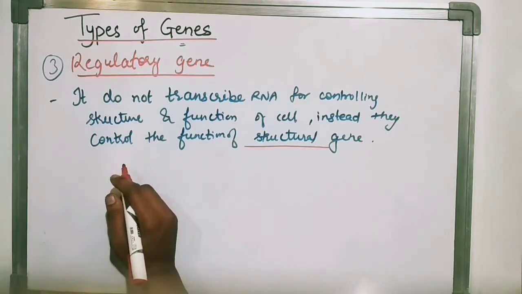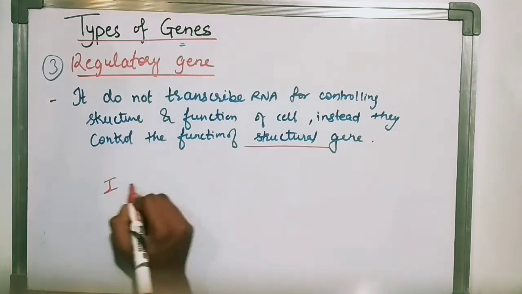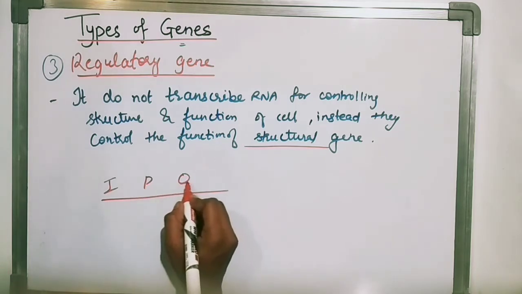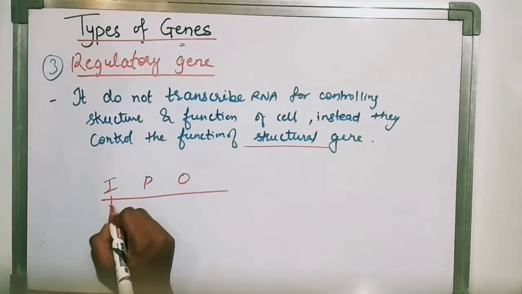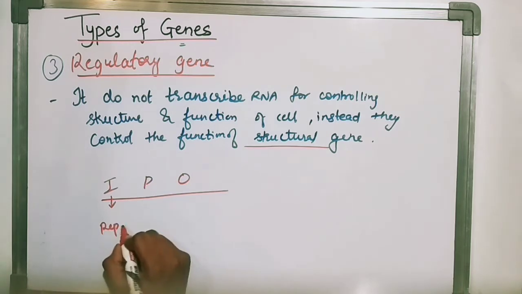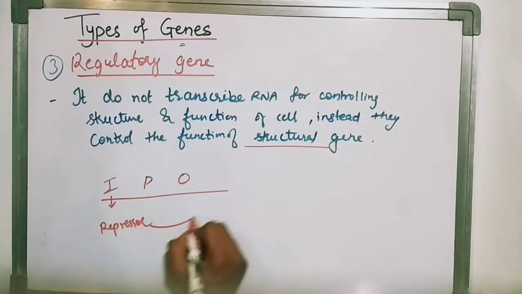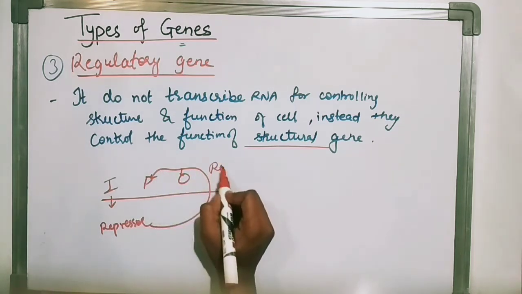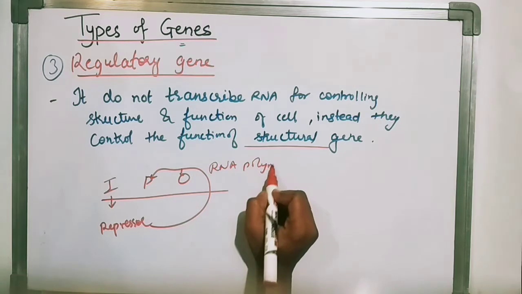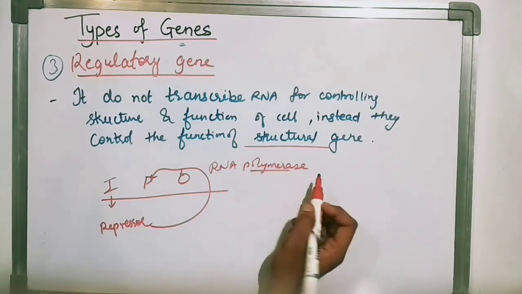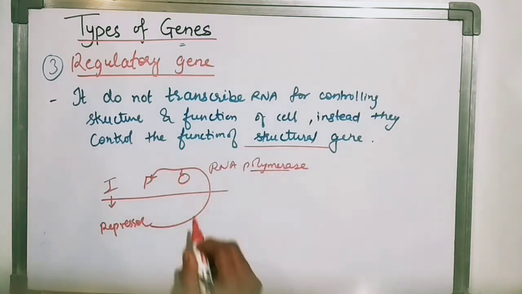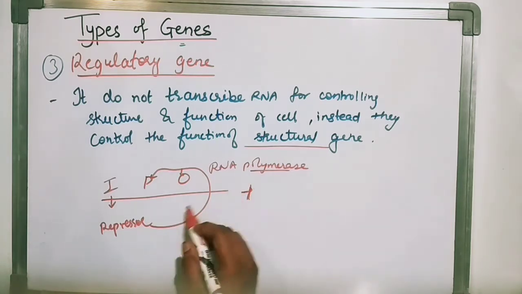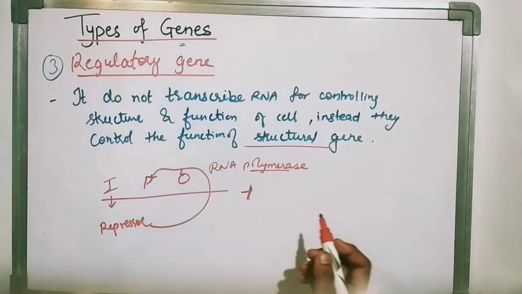On the lactose operon, there is a regulatory gene, with a promoter sequence and operator sequence. So what will that regulatory gene do? It will code for the repressor, and that will bind to the promoter operator sequence. Ultimately, the RNA polymerase enzyme will not bind to the promoter operator sequence, and that will not be active. So lactose will not be utilized in the cell.